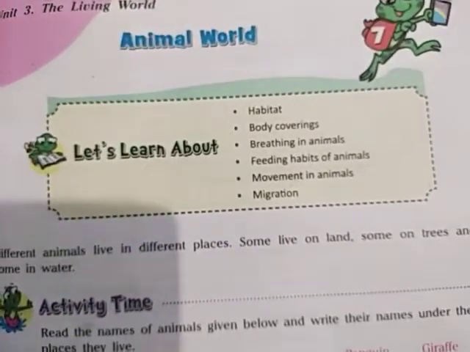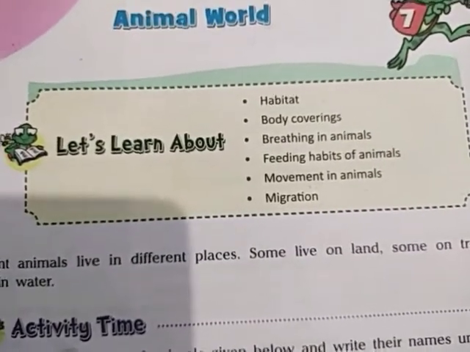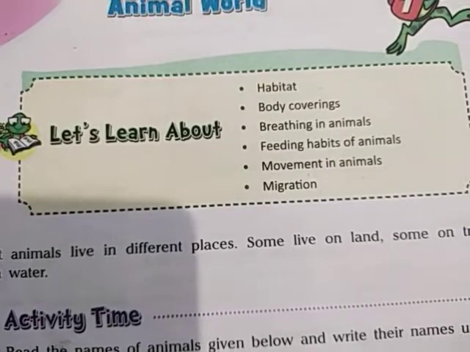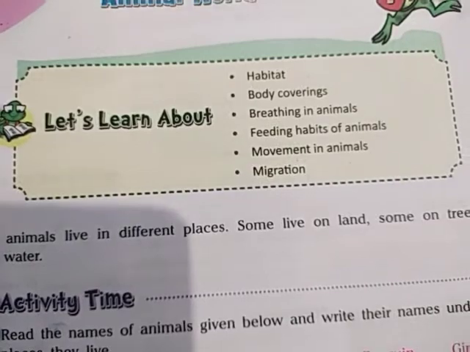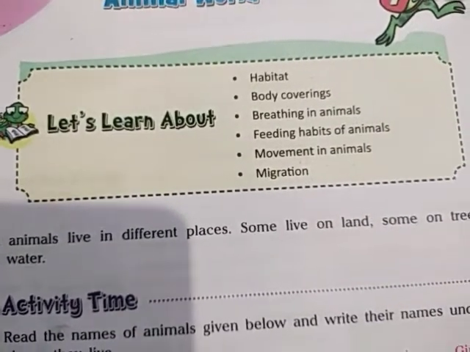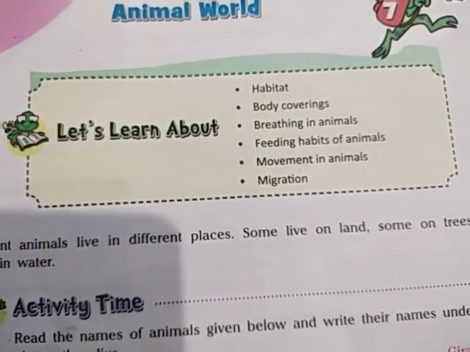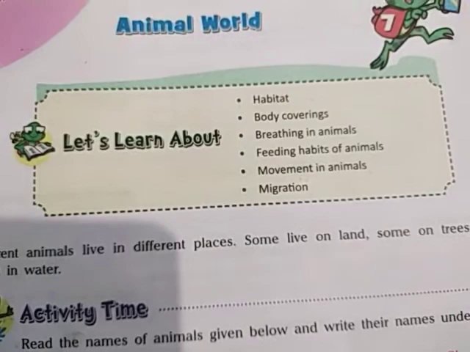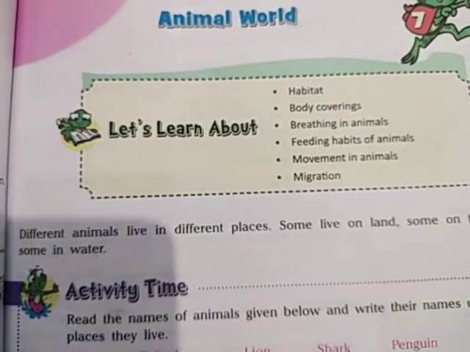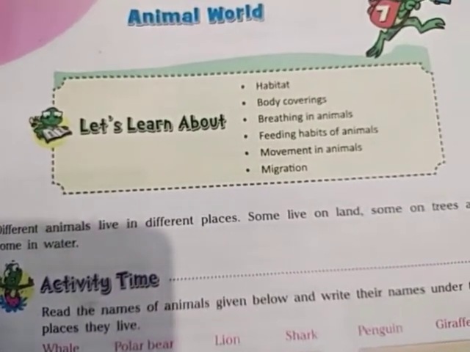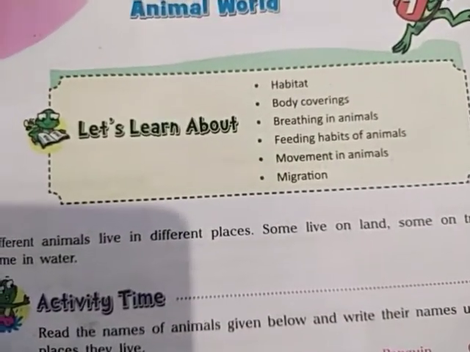So, animal world, as its name shows, is the world which is made up of animals. Animals are also living things, and there is a huge variety of animals available on the earth. So, our planet Earth actually has a huge variety of animals. Animals are also part of the living world: plants as well as animals and human beings. These constitute a living biome.